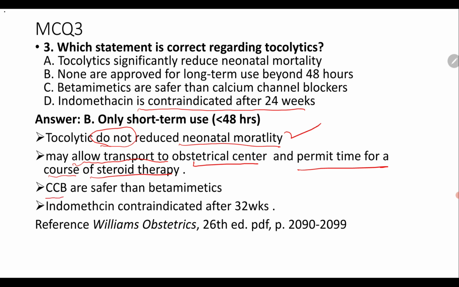Calcium channel blockers are safer than beta-mimetics is the correct statement. Indomethacin is contraindicated after 32 weeks. Tocolytics should not be used beyond 48 hours; they should be used for only 48 hours until steroid coverage is complete. None of them are approved for long-term use. This statement is correct.